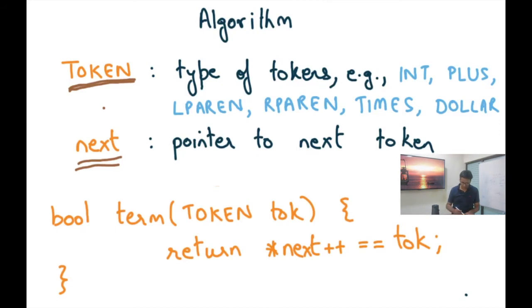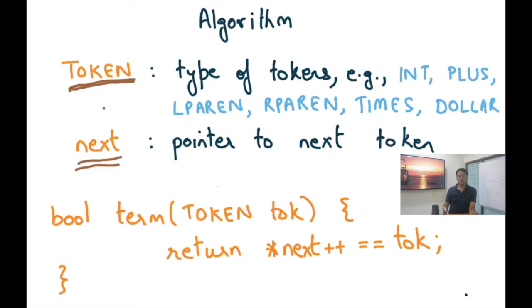Here we're just going to define a term function which is going to check whether the current token in the input stream pointed to by next is equal to the input argument tok or not. So bool term takes an argument token tok, and it returns a boolean value which represents whether *next equals tok or not. And while it's checking, it also increments the next pointer regardless of whether it was a match or not.